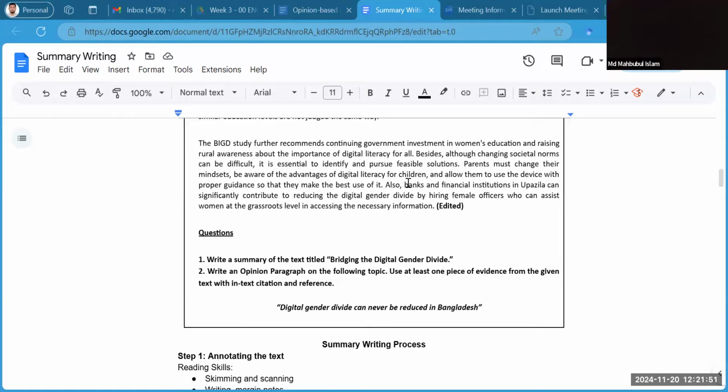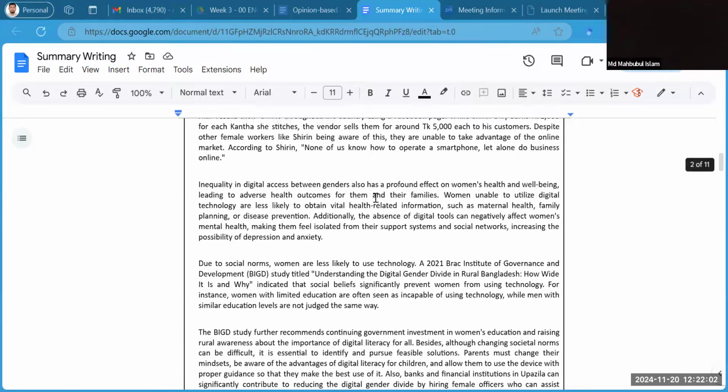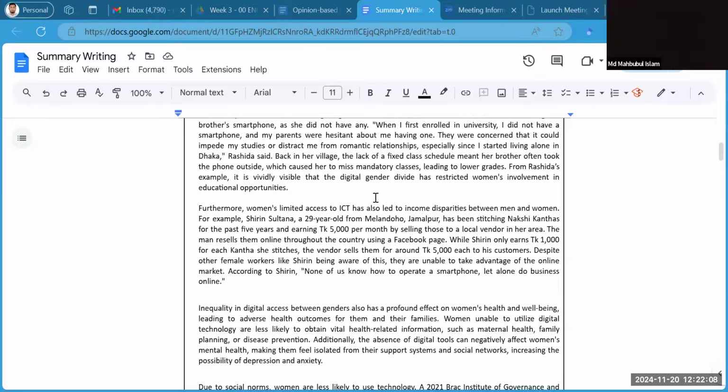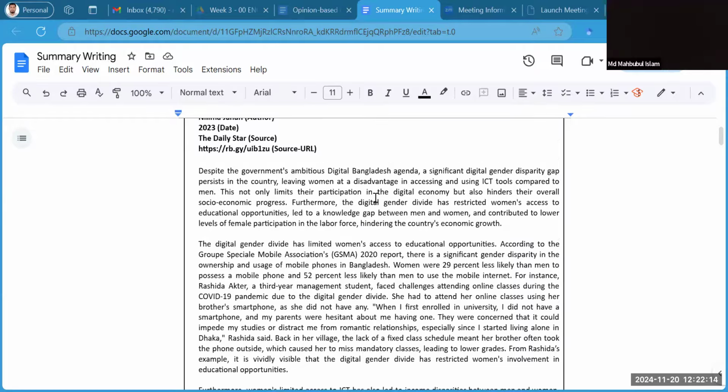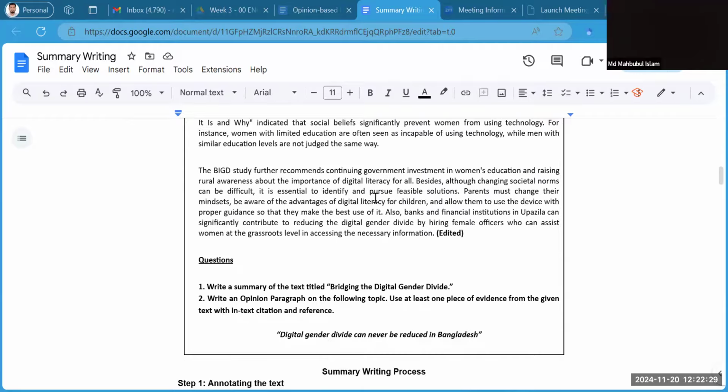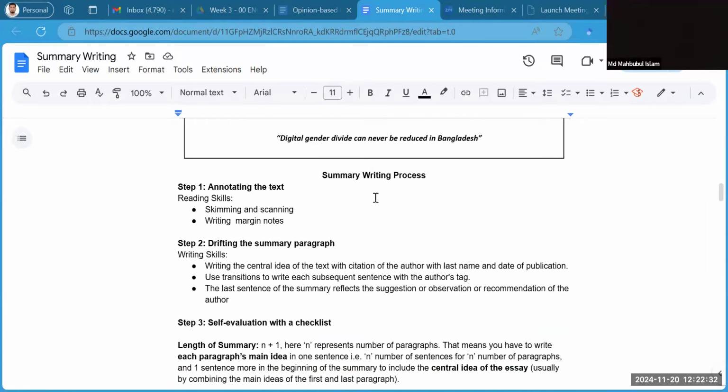There is a special instruction: use at least one piece of evidence from the given text with in-text citation and reference. That means you can pick relevant evidence from any part of this text, just as an example or factual information. However, you cannot pick any point or main idea from here as your reason. The reasons of your paragraph should be completely your own, in your own language. So let me start